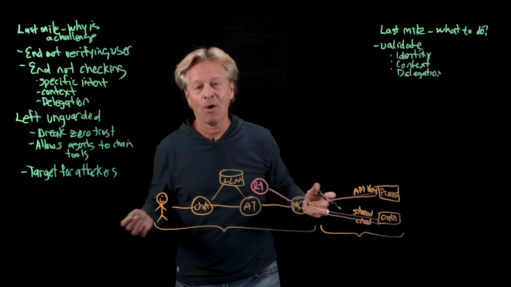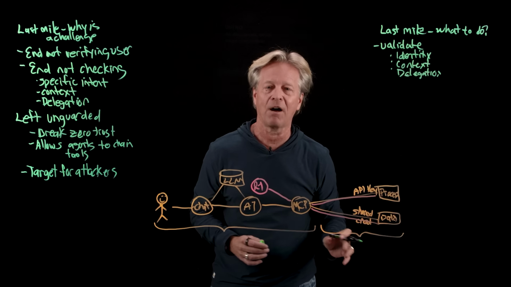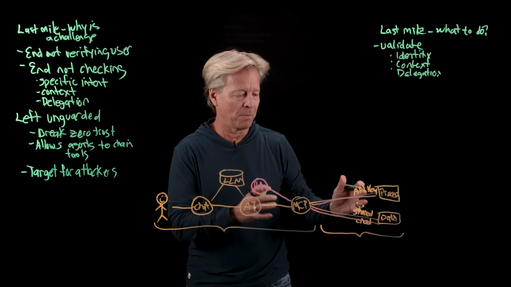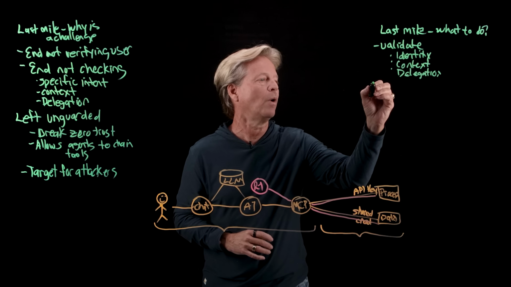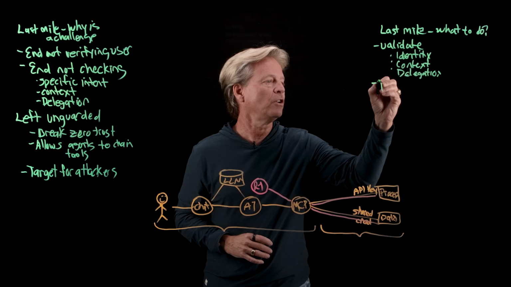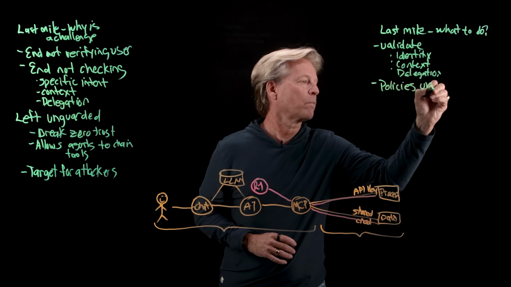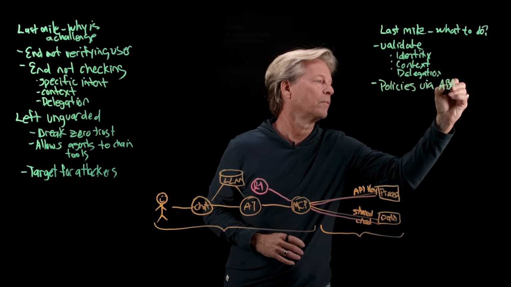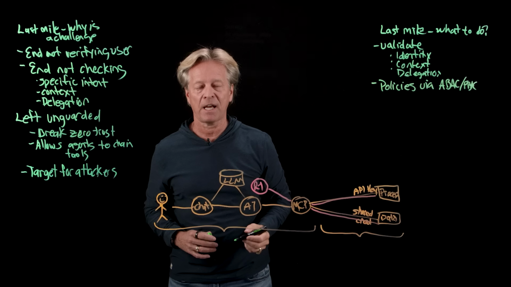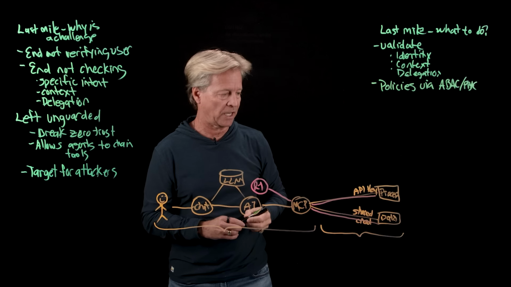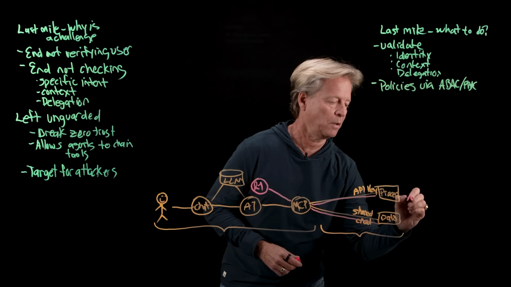Now, you can say, okay, that's a lot easier said than done because these are systems that are operating off of a different environment and a different way of connecting. So how do we actually validate this? Well, one part of this is to use policies via ABAC and PBAC. Okay, so this is attribute-based access controls and this is policy-based access controls. So we want to actually start adding that in back here.